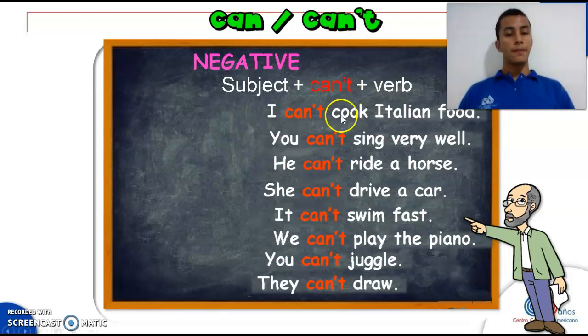So you see here, you have to make an emphasis in the pronunciation of can't. With the affirmative, you say I can, for example, I can swim, but here you have to pronounce this stronger. So you say, I can't. So the other person knows that you are using the negative sentences, okay? Now let's see some examples.